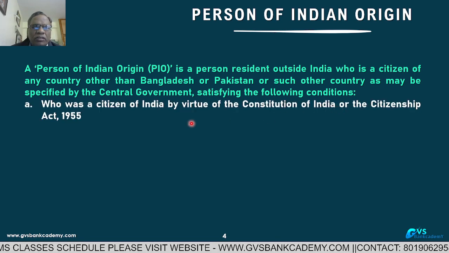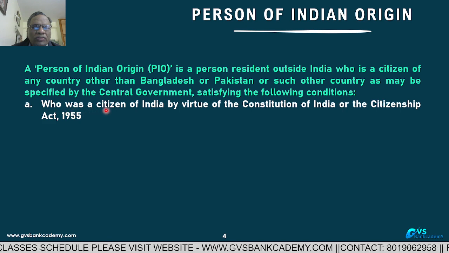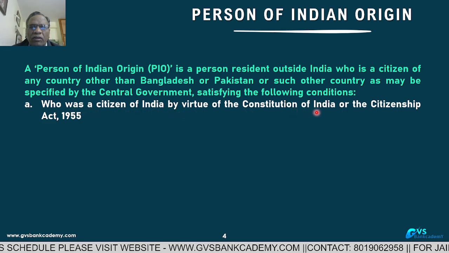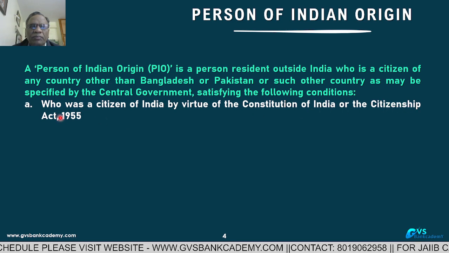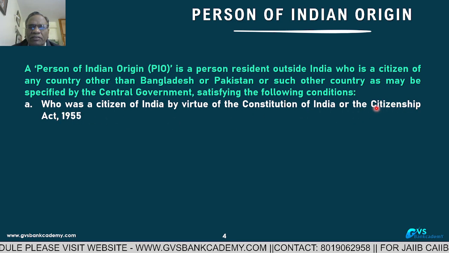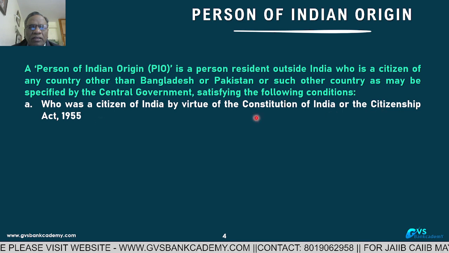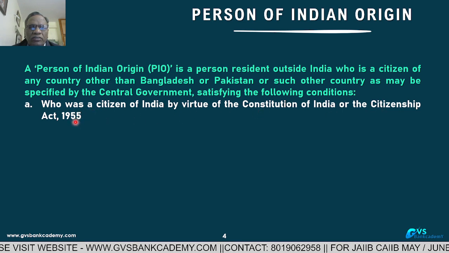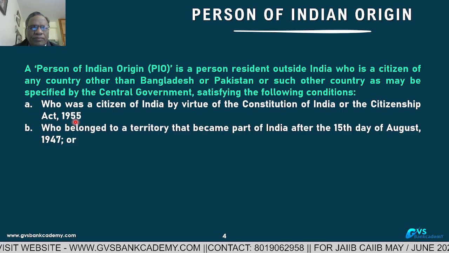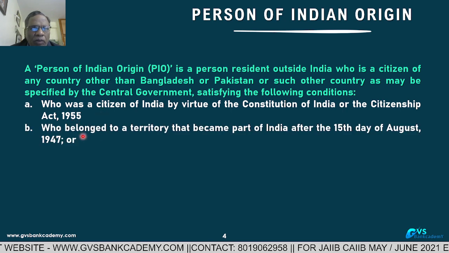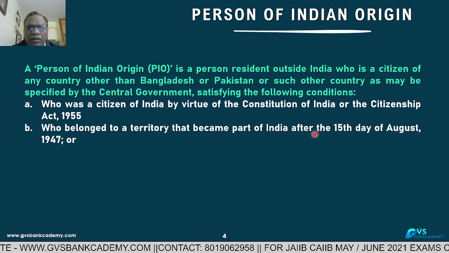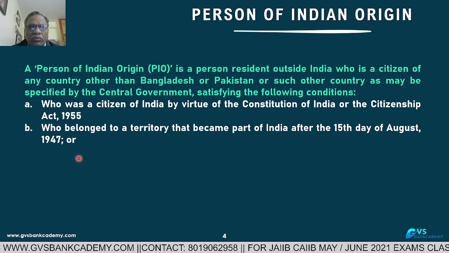What are the four conditions? Who was a citizen of India by virtue of the Constitution of India or the Indian Citizenship Act. As per the Indian Citizenship Act, he is a citizen of India, or as per the Constitution of India, he is a citizen of India. Or who belongs to a territory that became part of India after 15th August 1947.